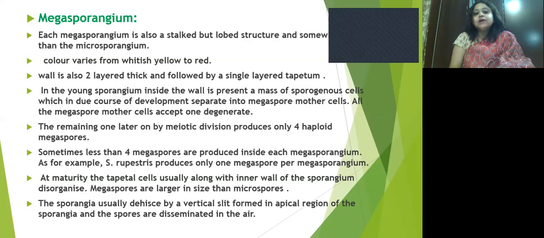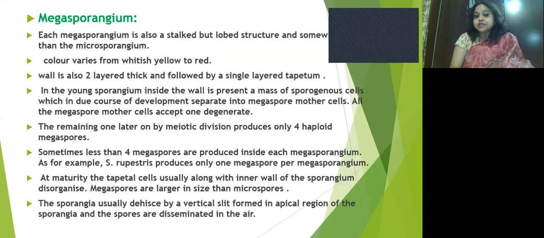The remaining one later on, by meiotic division, produces 4 haploid megaspores. Sometimes fewer than 4 megaspores are produced inside each megasporangium. For example, Selaginella rupestris produces only 1 megaspore per megasporangium.